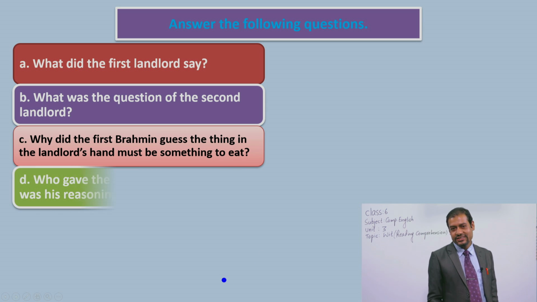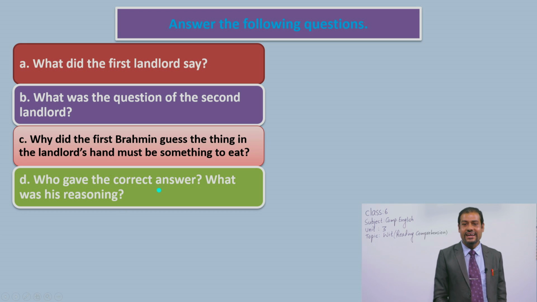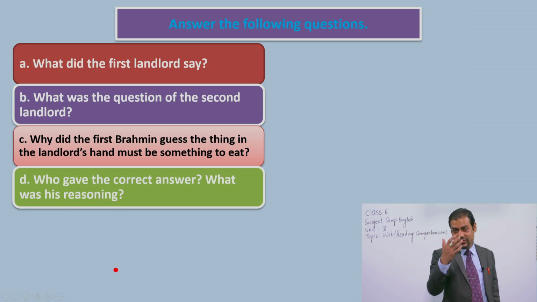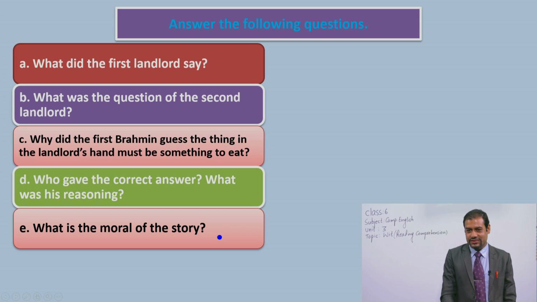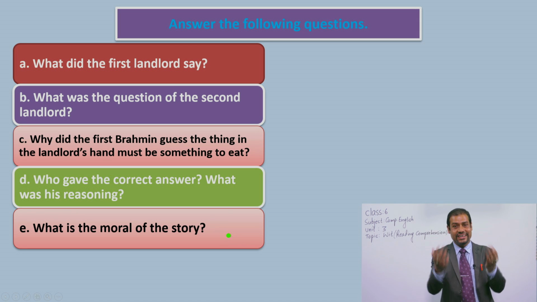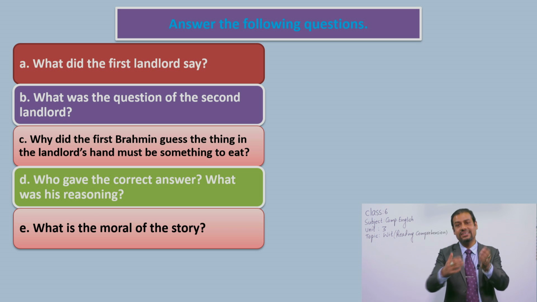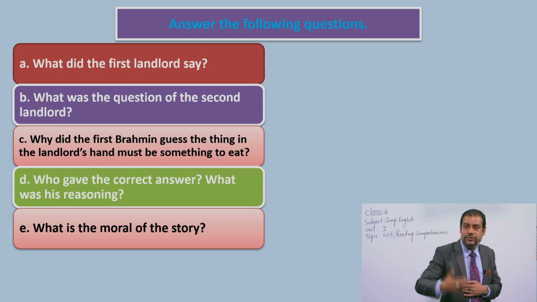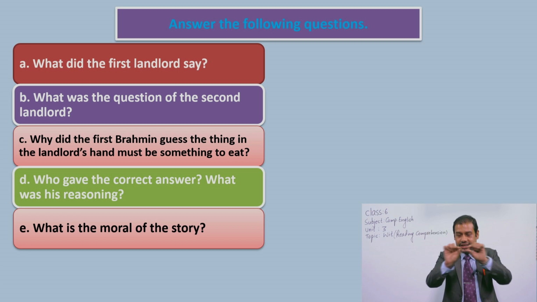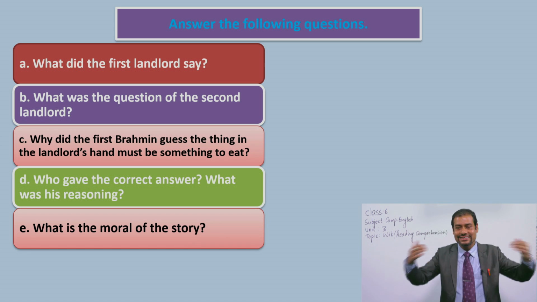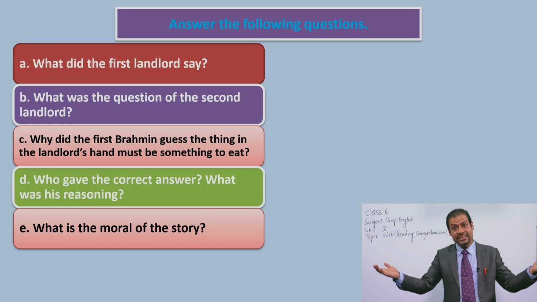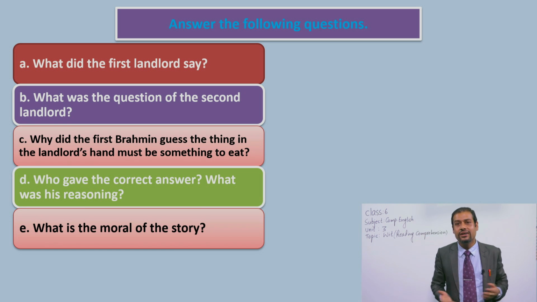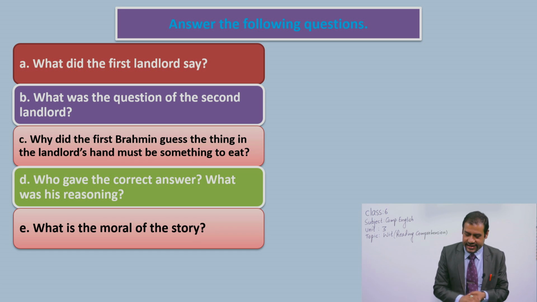Now fourth question again. Who gave the correct answer? What was his reasoning? What was his reason? Okay. Again you have to think this answer. What is the moral of the story, dear students? Now you can check whether your thinking is right or wrong. I just want to give you the clues and you have to write them in full sentences, in complete sentences in your exercise book. After that, you can show it to your teacher later on, and even you can show to your guardians at your home, all right?